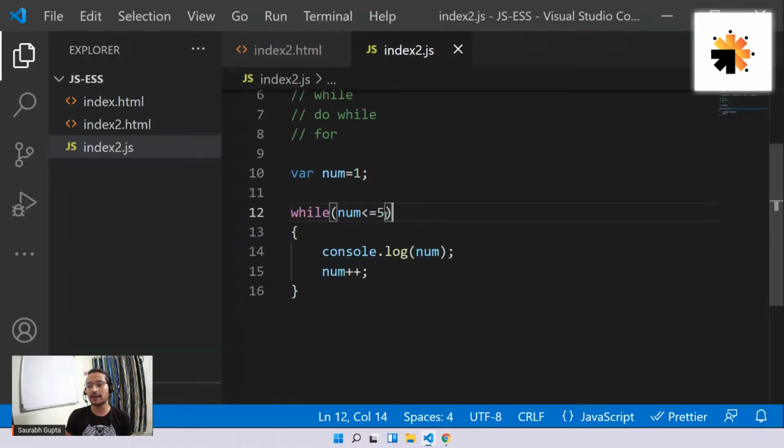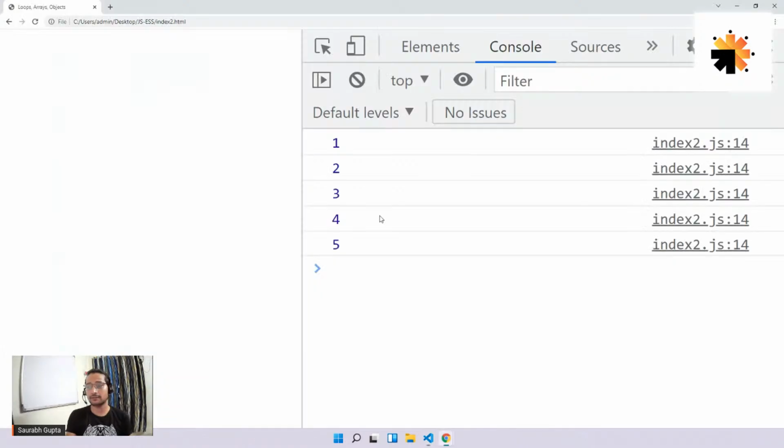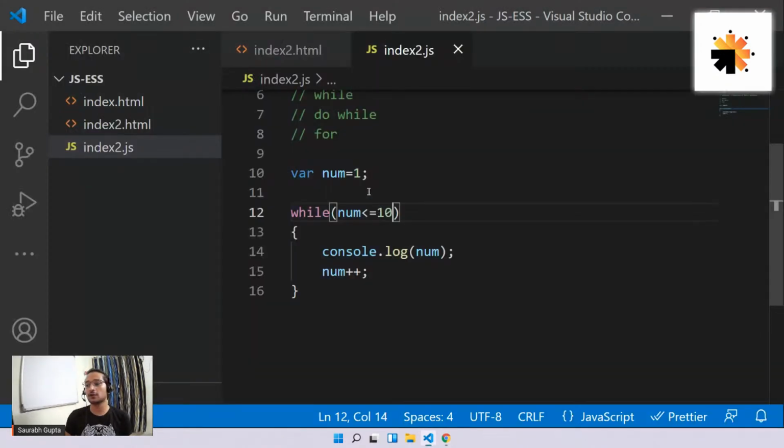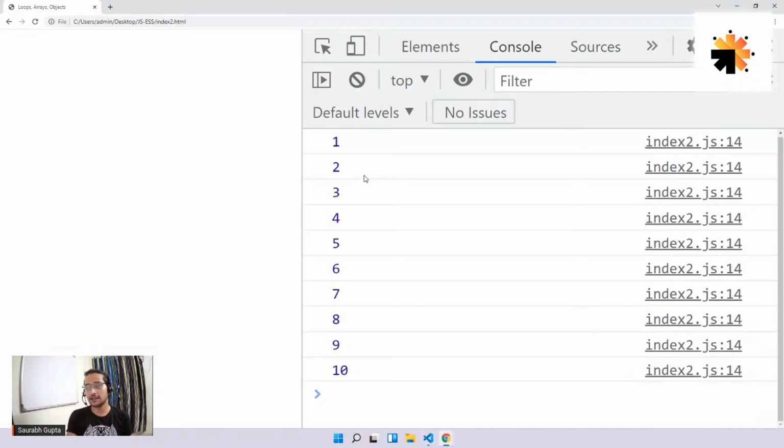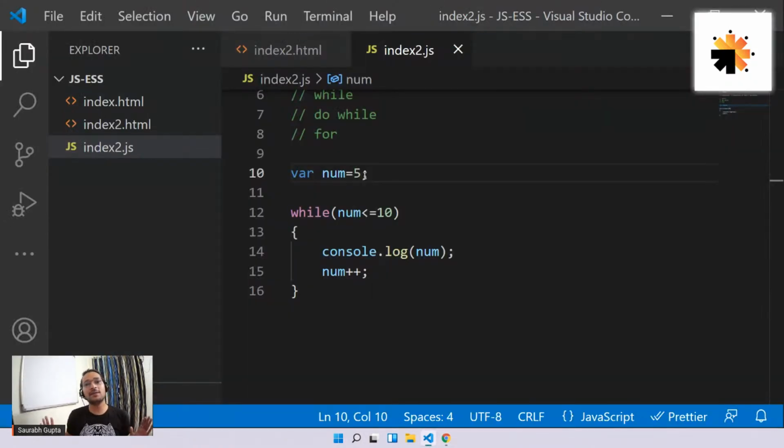And I can change it now. I can say, oh, fine, go till 10. But I can also say, start from 5 and go till 10. I can also do this. So the main aim is nothing is fixed. It depends on me. It depends on the requirement, how I'm going to code it.